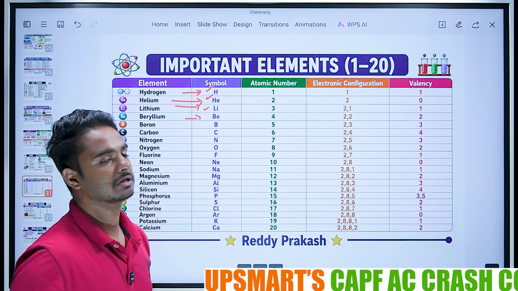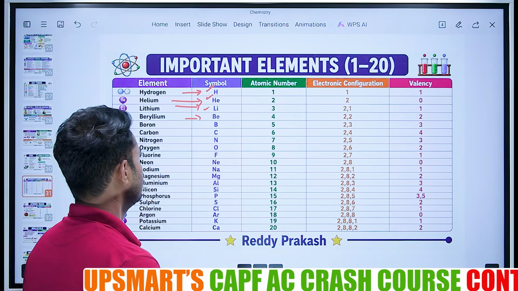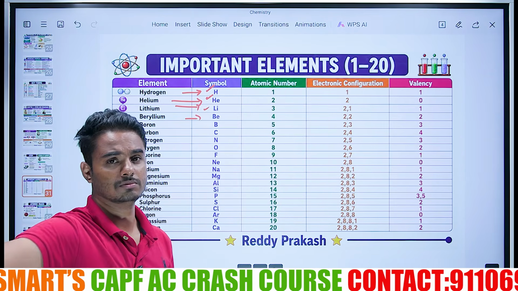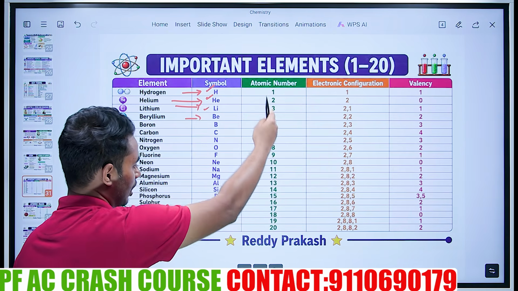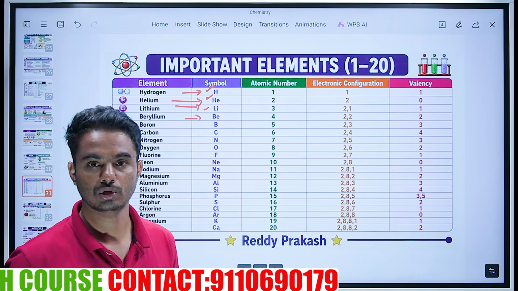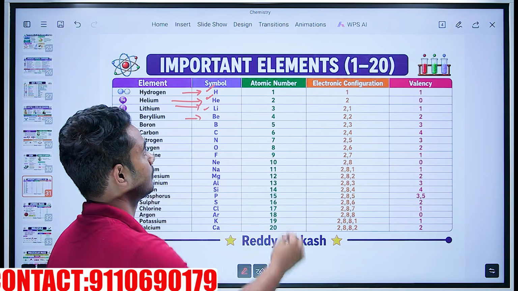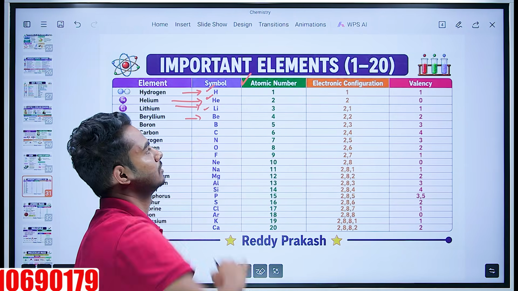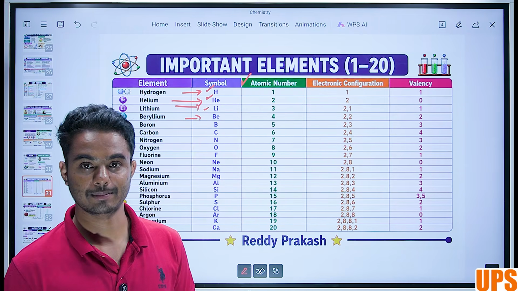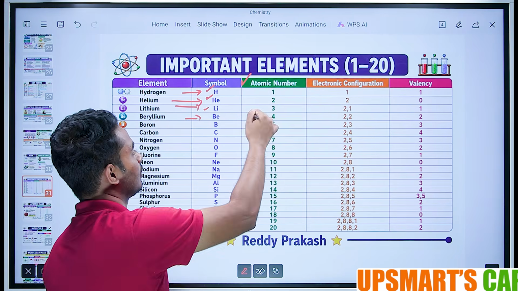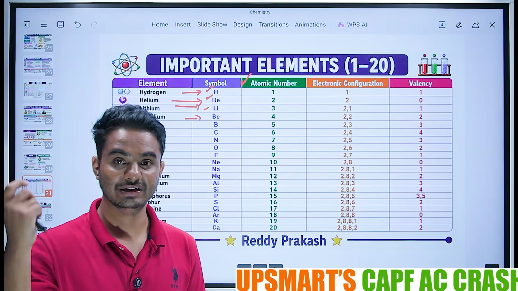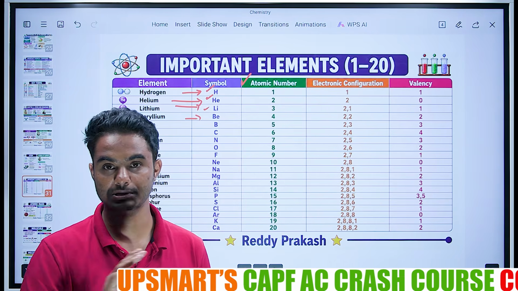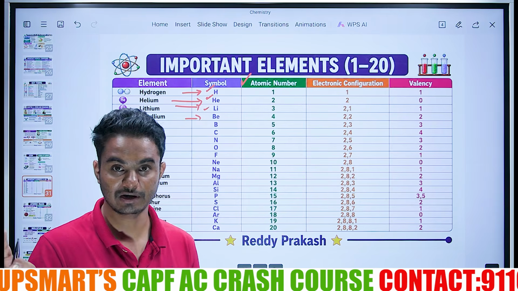Beryllium, boron, carbon, nitrogen, oxygen, fluorine, neon, sodium. You have to mug up these numbers. These numbers are called atomic numbers. In a periodic table, in a chemical table, these are called atomic numbers. Each element will have a different atomic number. Atomic number won't be the same for any element.